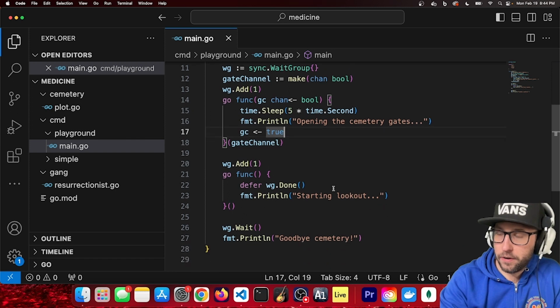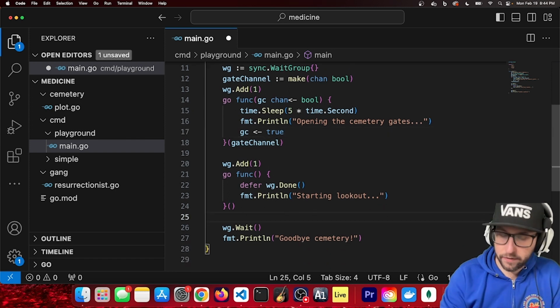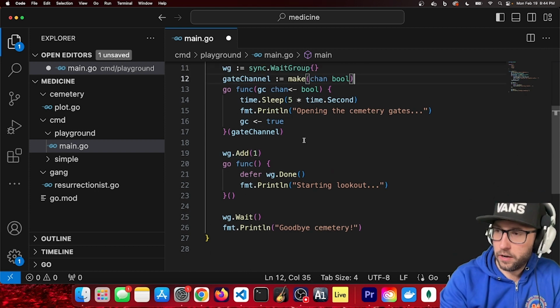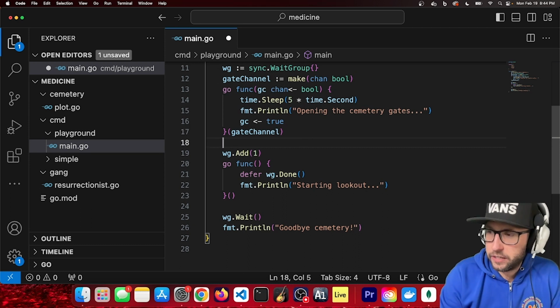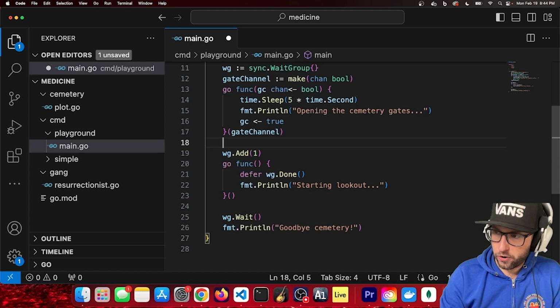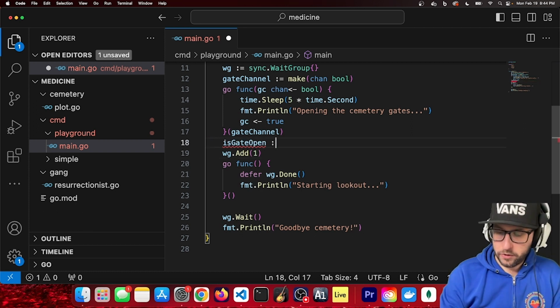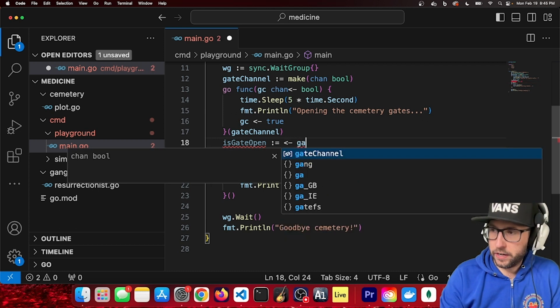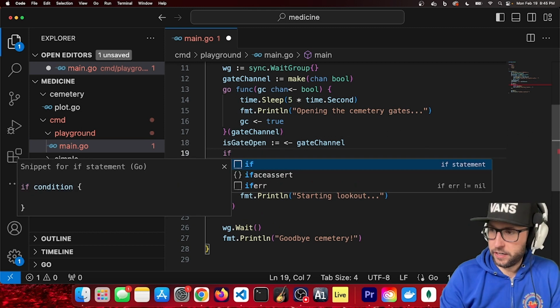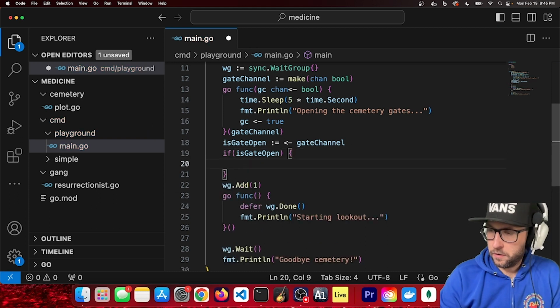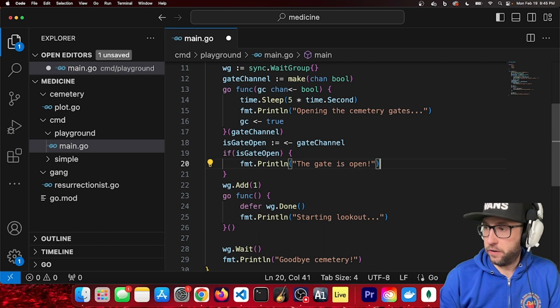And now we can also wait to receive information. Here's what I'll do. I'm going to get rid of adding one of these to the wait group here. And even before we define the lookout, let's wait for this value. So, is gate open? I'm just declaring that. And then I'm going to listen from the gate channel. And I'm going to say if the gate is open, the gate is open. All right.